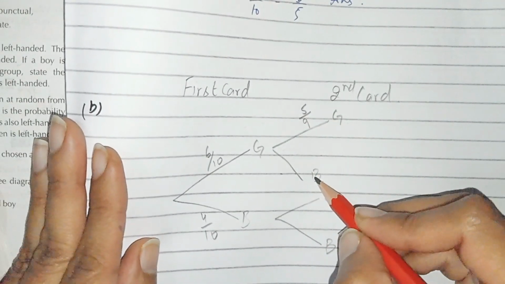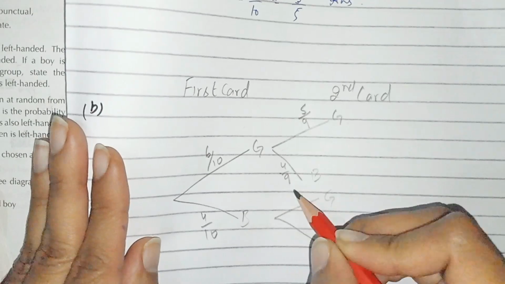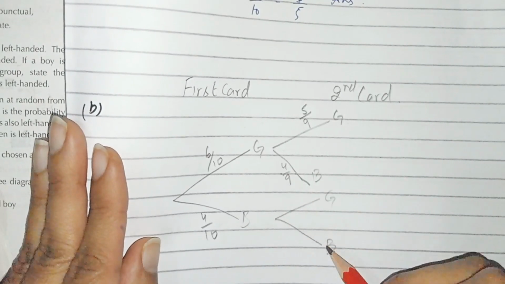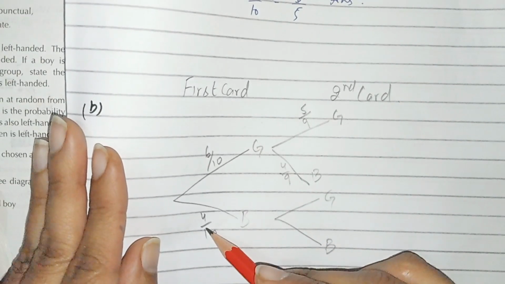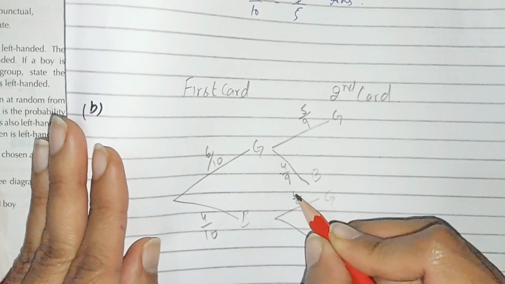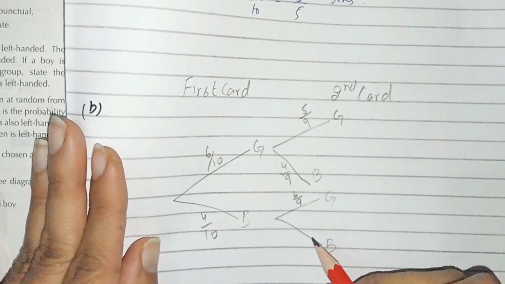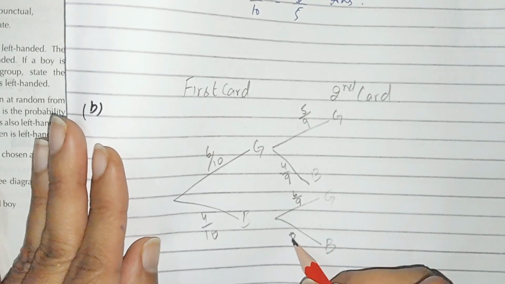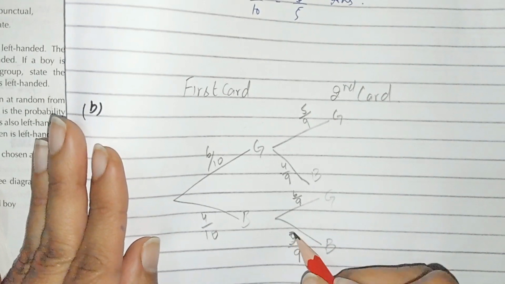And blue is 4 over 9. And when a blue card is taken from the bag, the probability of green will not change. It is 6 by 9, and the blue is changed. It becomes 3 over 9.